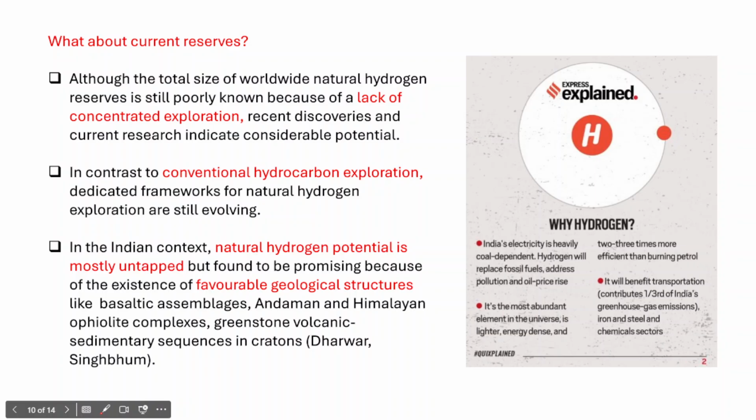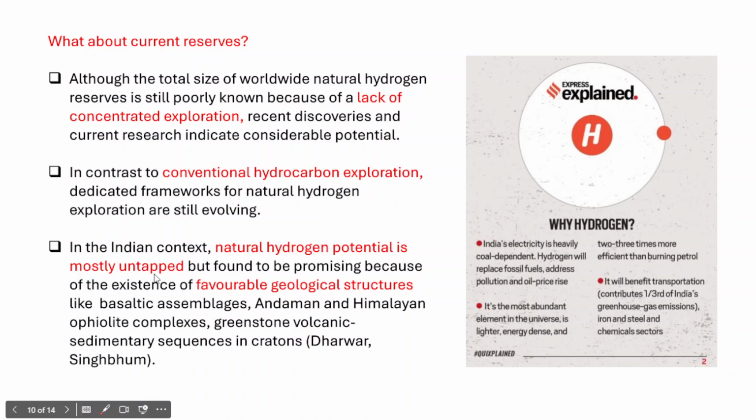However, when we specifically talk about the Indian context with respect to the extraction of natural hydrogen, natural hydrogen potential is mostly untapped in India, but it is found to be promising because of the existence of favorable geological structures that could house natural hydrogen, right?